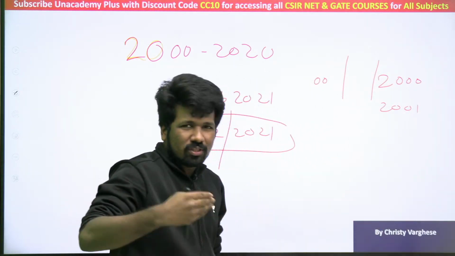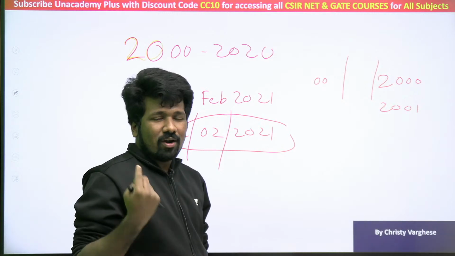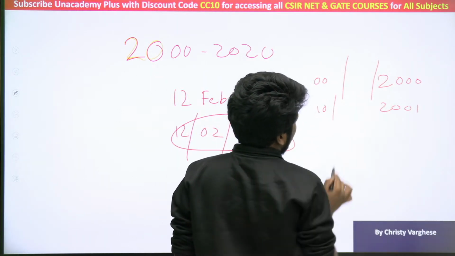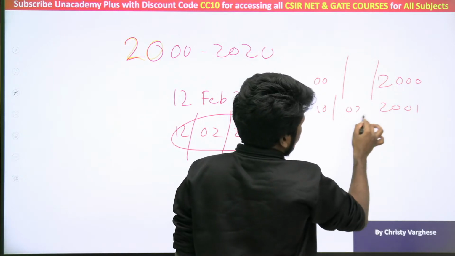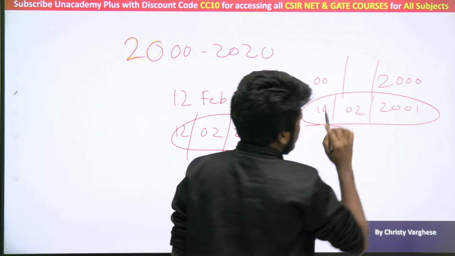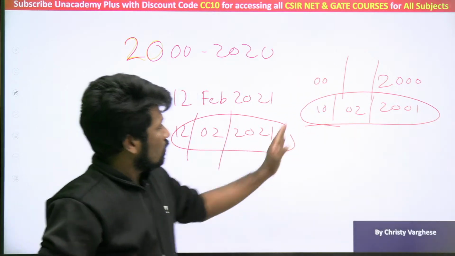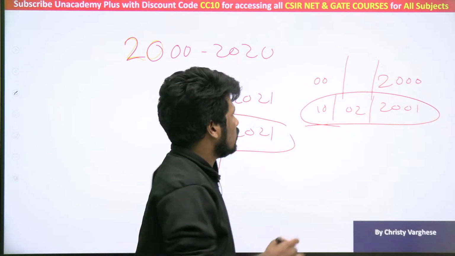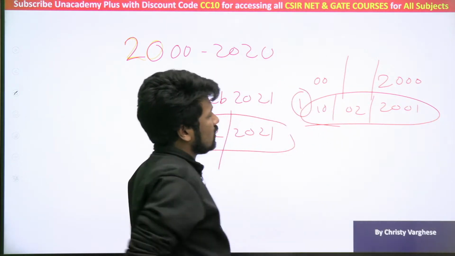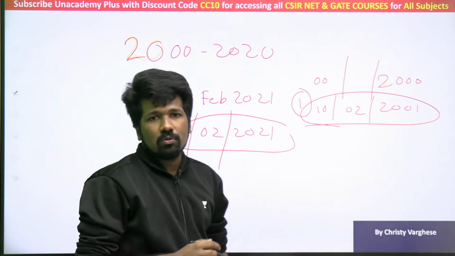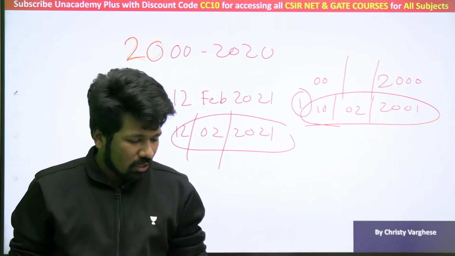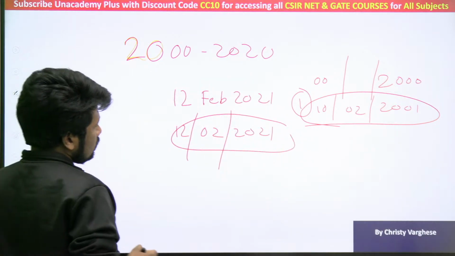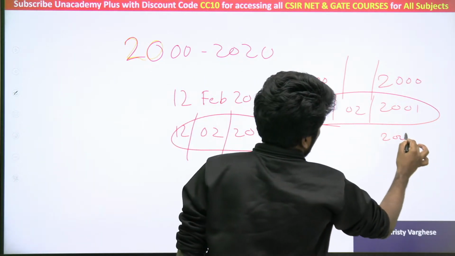Once you try two or three examples, you will get an idea what condition is needed. 2001 means it should be 10/02/2001. Please tell me whether that is valid. 1002 2001, 1002 2001. So this is one such date. 10th of February 2001 is a valid date. Is that clear? Now let us check for 2002.